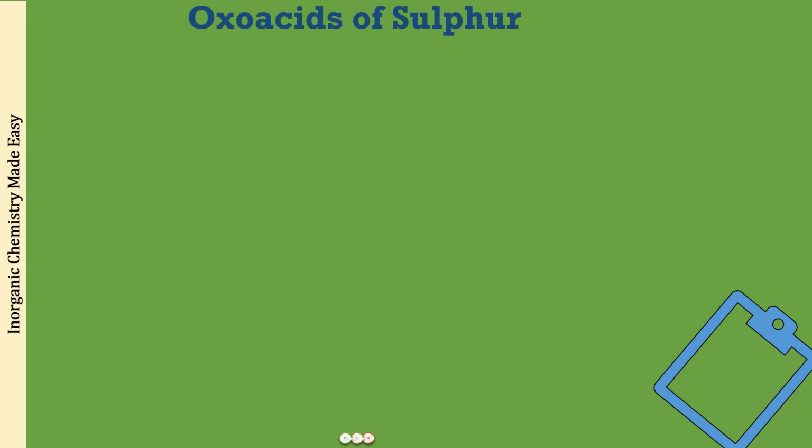Now all those students who've already done the oxo acids of phosphorus with us, there is one good news that I have for you people. Out of the 12 names that you have to learn for the oxo acids of sulfur, 7 have already been learned when you learned the oxo acids of phosphorus. How? Let me show you.